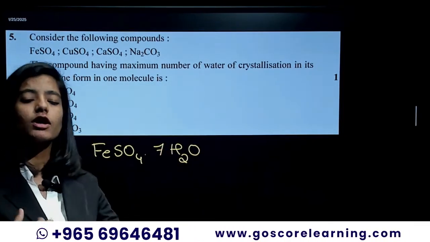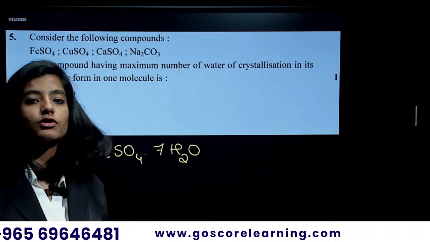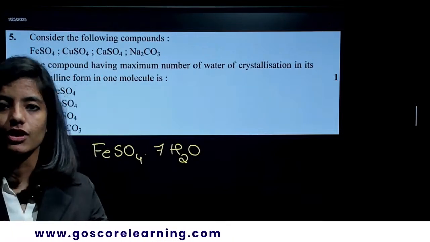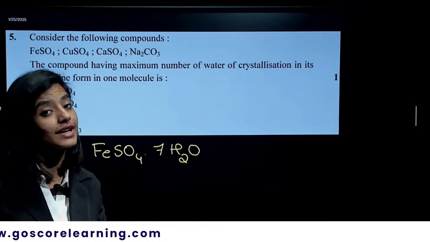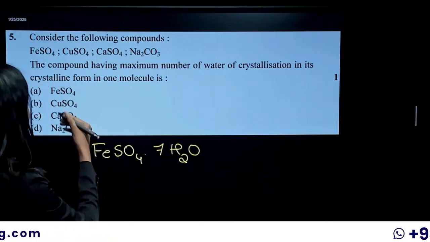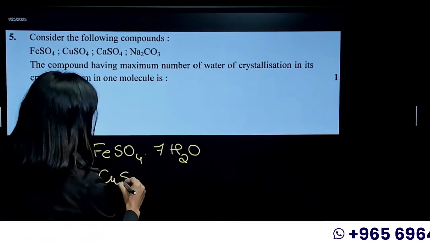So what do we commonly call this FeSO4·7H2O? It is the green vitriol, because this FeSO4 has a green color. Next comes the copper sulfate, that is CuSO4.